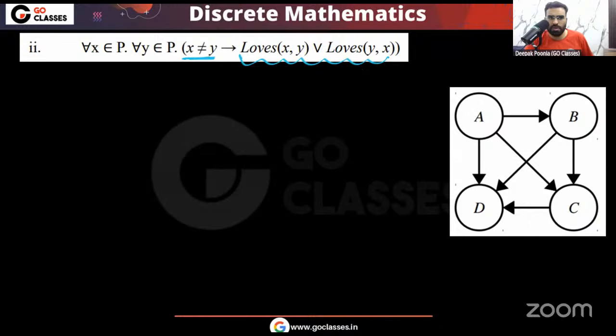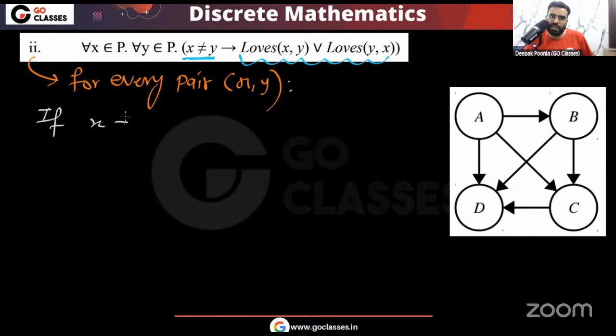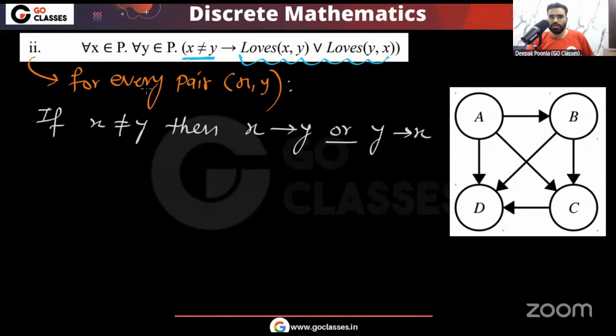Correct? Yes or no? So notice one thing, this second statement, what this is saying, it is saying that for every pair xy, we are basically saying that whatever pair you take xy, if x and y are different, then at least one of them loves another. X loves y or y loves x. Correct? So this is the point.